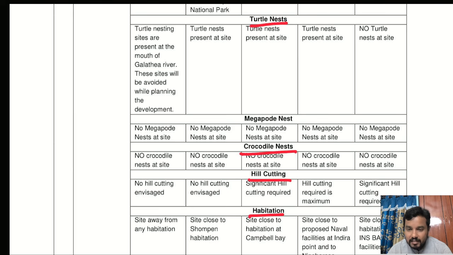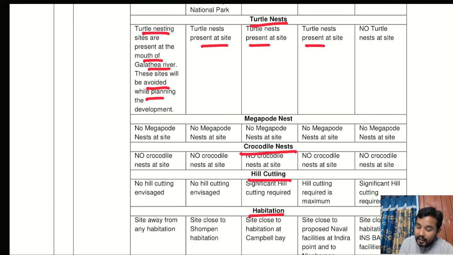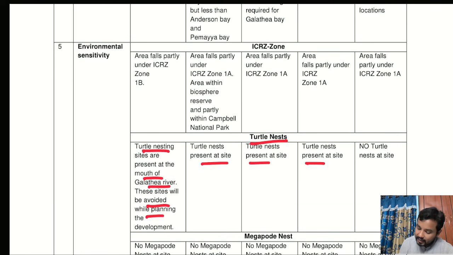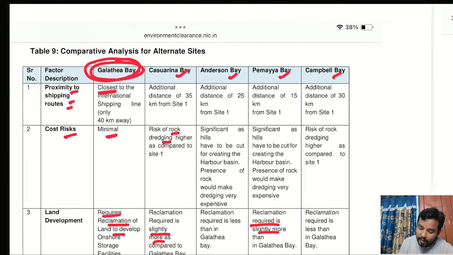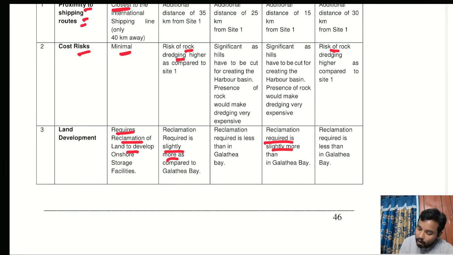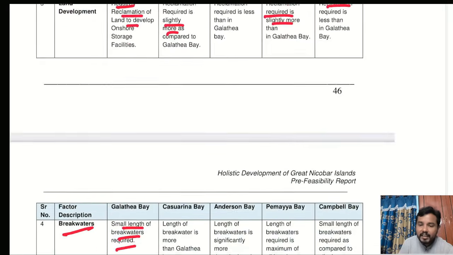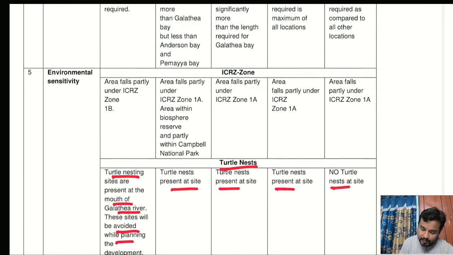What they have analyzed was, whatever the proposed project site is, whether turtle nests are present in that area or not. Turtle nesting sites are present at the mouth of Galtia river. These sites will be avoided while planning the development. If you observe the remaining sites also, turtle nests are present. But here no turtle nest is there. In Campbell Bay, no turtle nest is there, but it has some other disadvantages, like rock dredging is required, reclamation is more, and also distance is more. Like that, it has its own disadvantages.